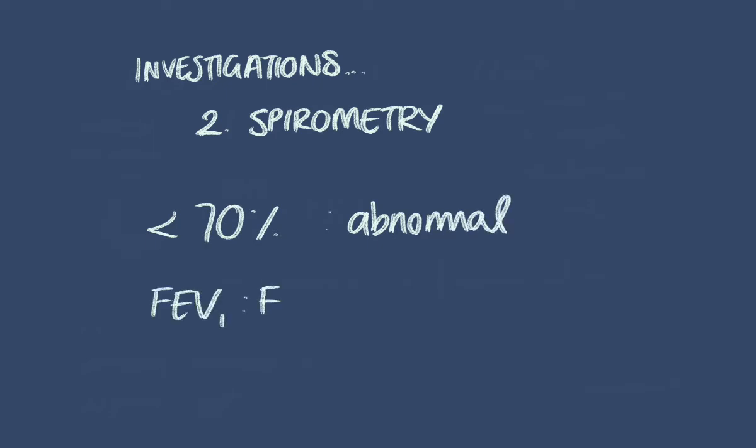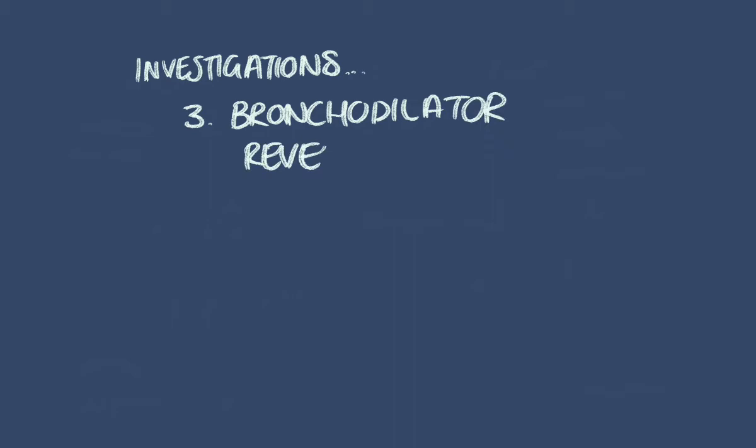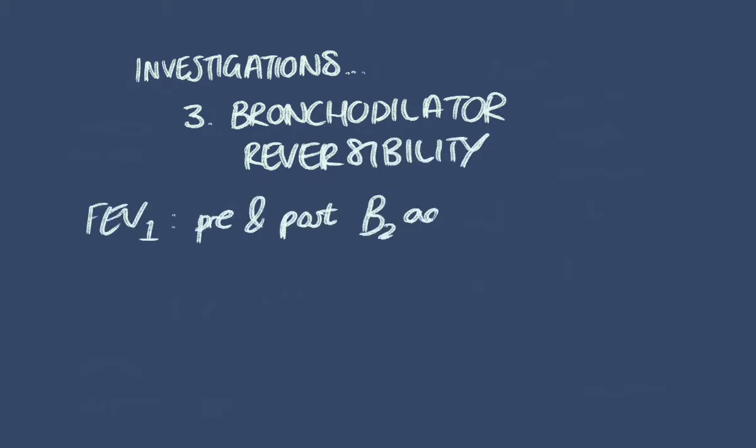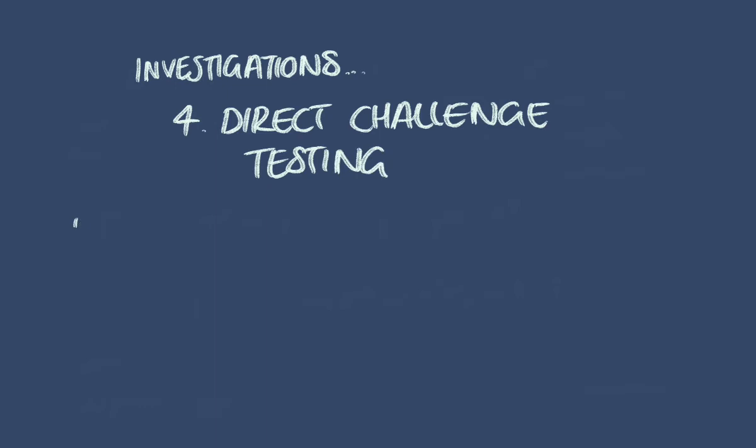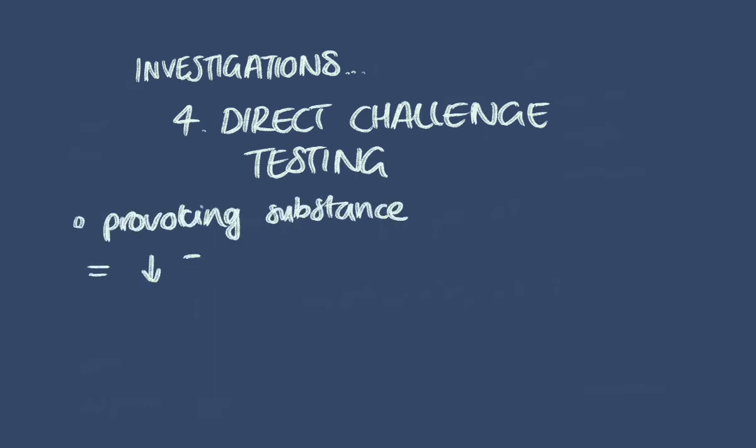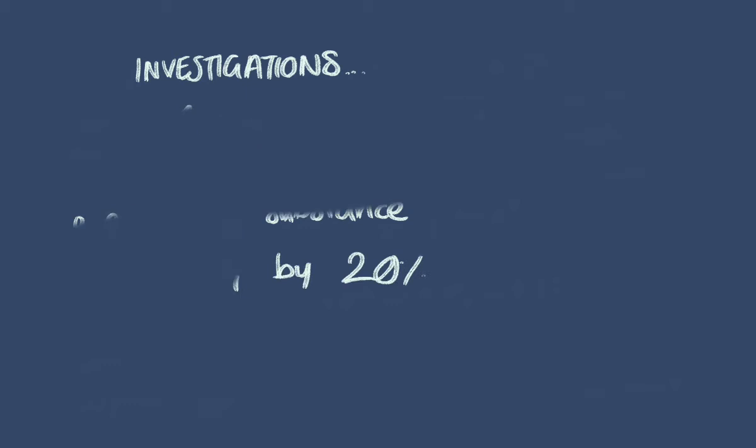We then have the bronchodilator reversibility test, where you check the FEV1 pre and post salbutamol inhalation, and an improvement of more than 12% or 200 milliliters is likely to be asthma. Direct challenge testing involves exposing the patient to a provoking substance and seeing whether it causes a fall in FEV1. A final important investigation is peak flow variability, where 20% variability is a diagnostic result.